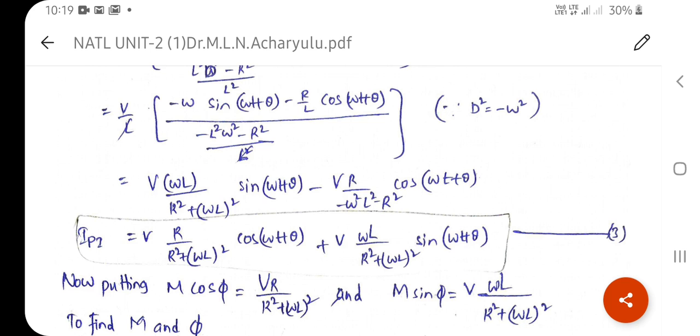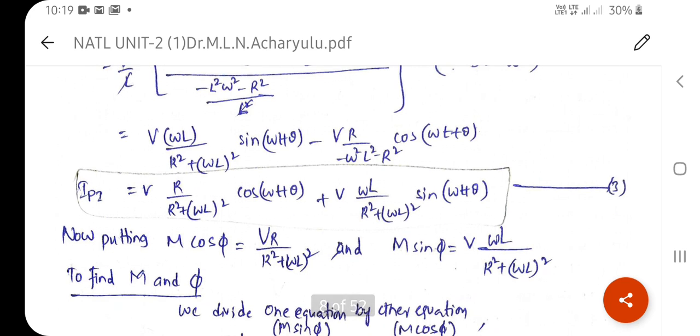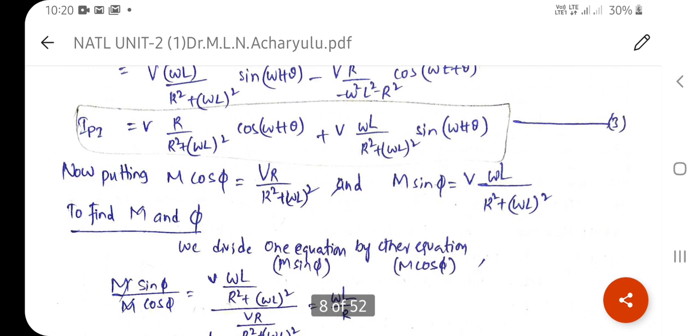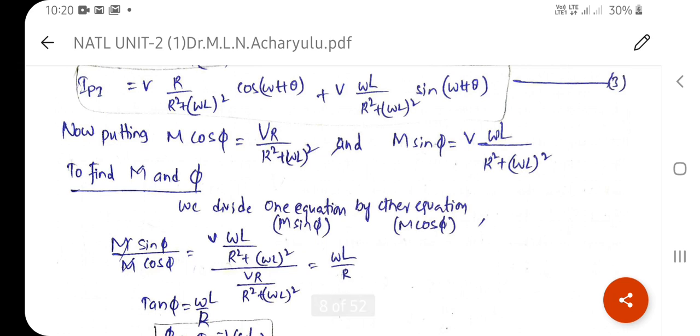You say that v into r by r square plus omega L whole square into cos of omega t plus theta, plus v into omega L by r square plus omega L whole square into sin of omega t plus theta. So now putting m cos phi and m sin phi, to find m and phi using this equation, we divide one equation by the other. m sin phi by m cos phi, so sin phi by cos phi is tan phi, and you will get the resultant omega L by r.